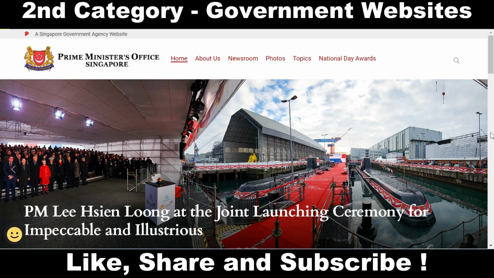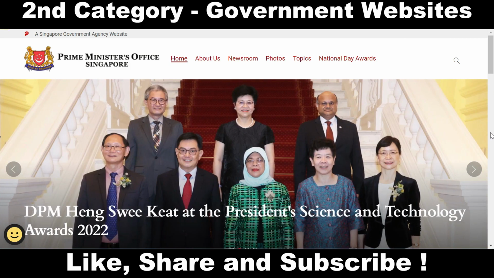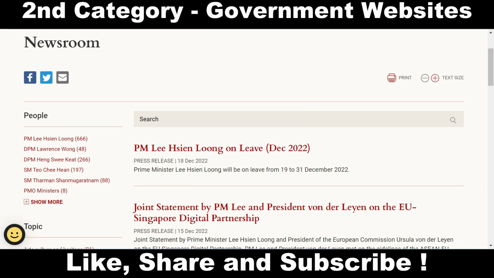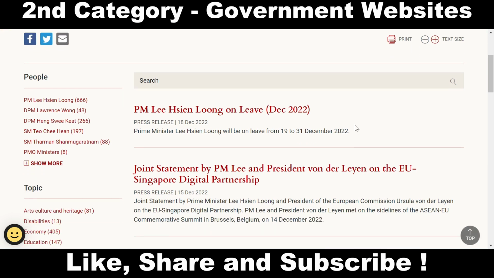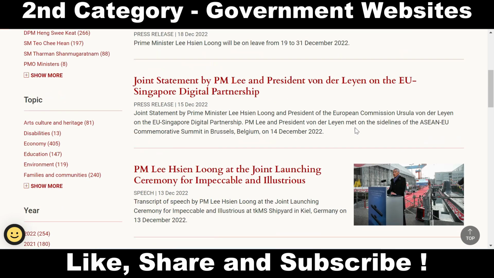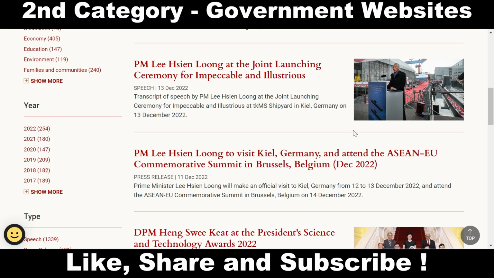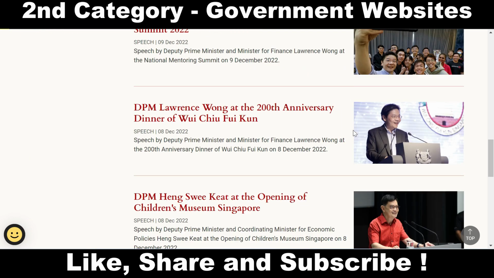The second category will be government websites. For government websites, for Singapore we have the Prime Minister's Office, or PMO for short. Here, you can actually find a lot of speeches, a lot of information pertaining to various topics. There are talks by the PM himself, the DPM, and also other ministers as well.